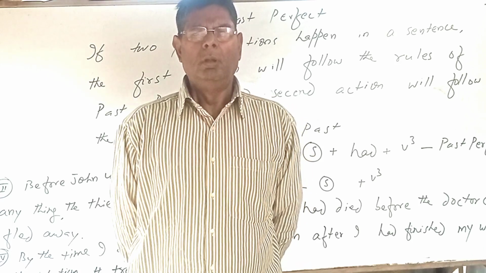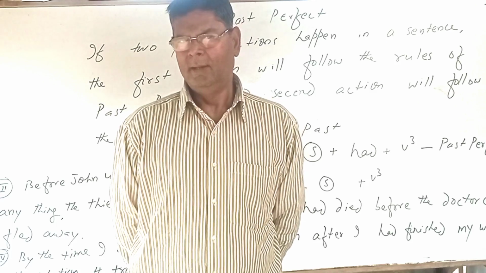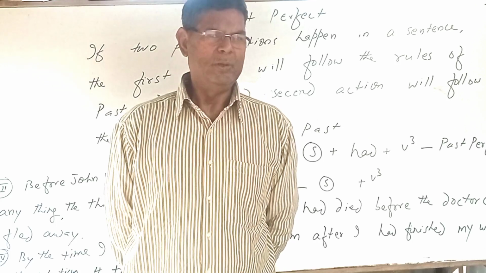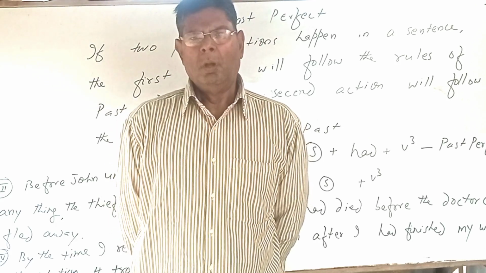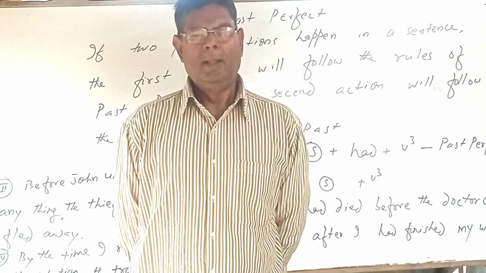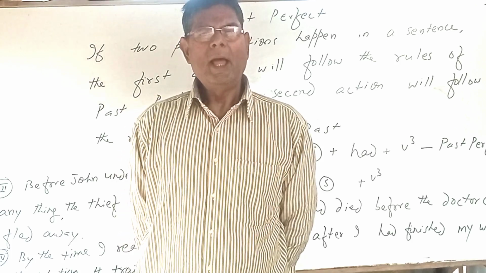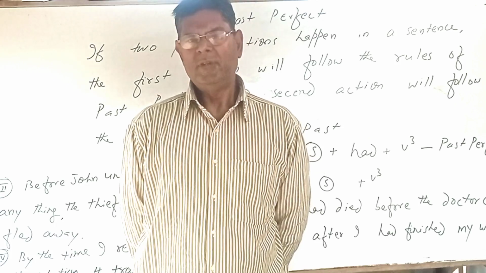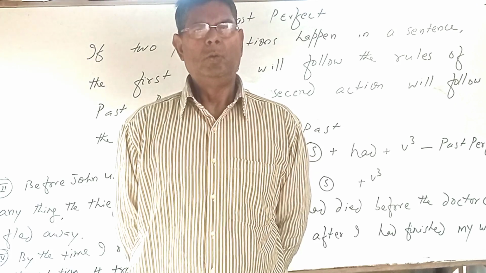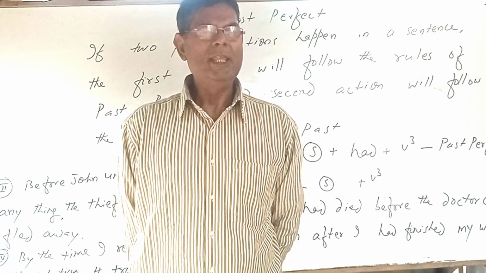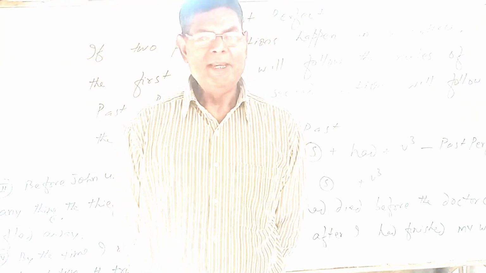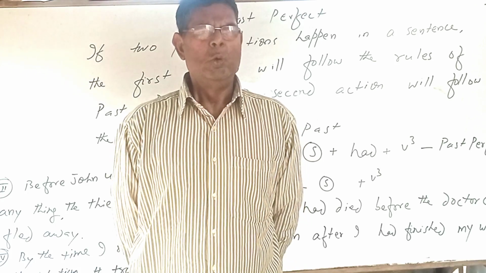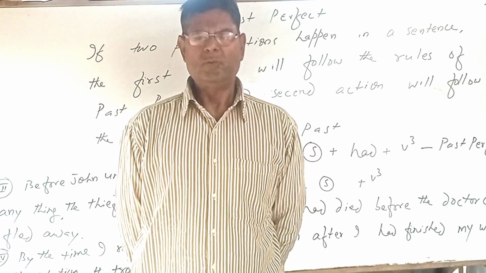Now I'm telling you passive sentence of past perfect. वह पढ़ाया जा चुका था. He had been taught. Negative. वह उसे नहीं पीटा जा चुका था. He had not been beaten. Now first interrogative. क्या उसे गाली दी जा चुकी थी? Had he been abused? क्या उसे गाली नहीं दी जा चुकी थी? Had he not been abused? क्या पढ़ाया जा चुका था? What had been taught?